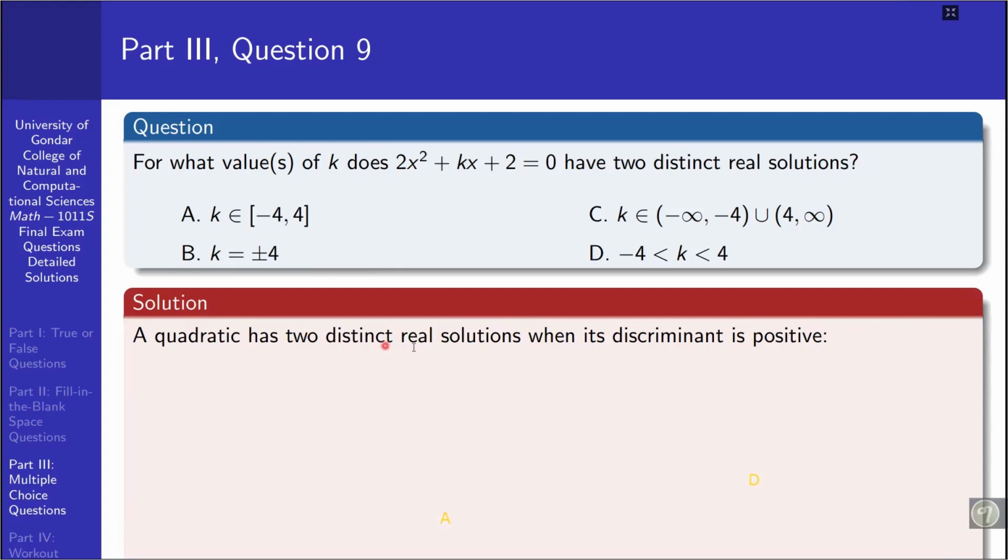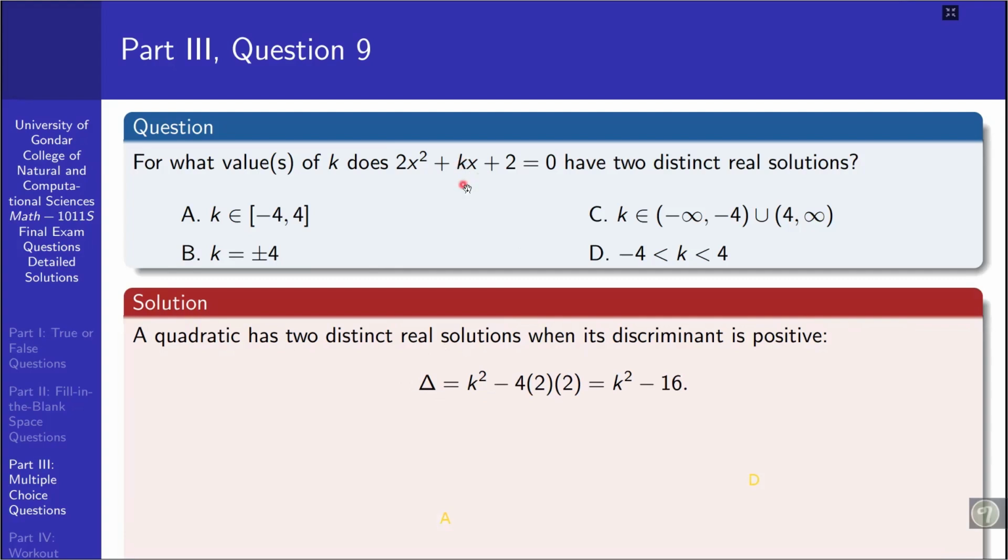A quadratic function has two distinct real solutions when its discriminant is positive. This is the definition. The discriminant is b squared minus 4ac, which here would be k squared minus 4ac.